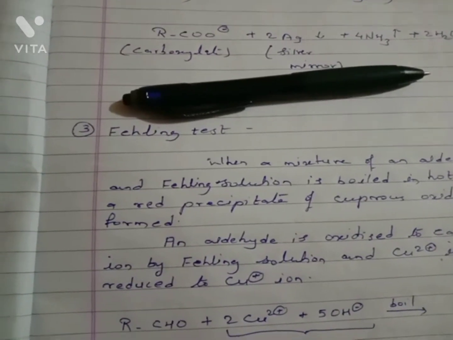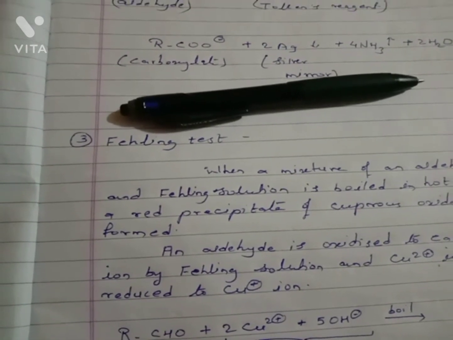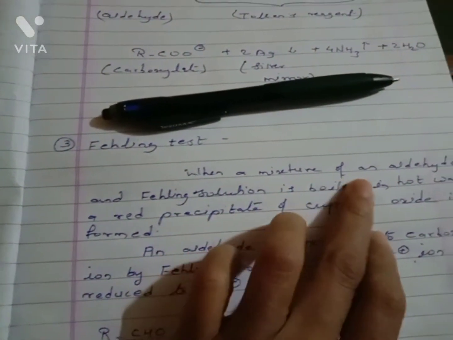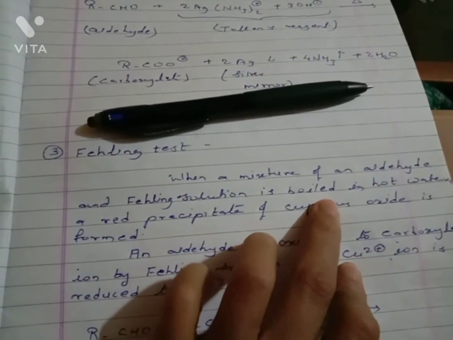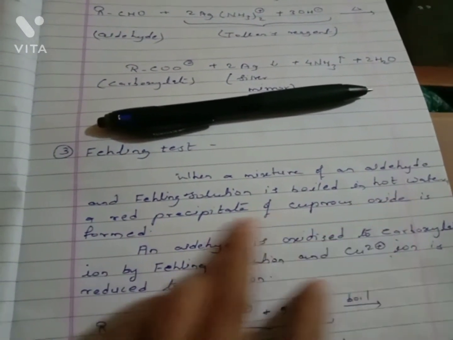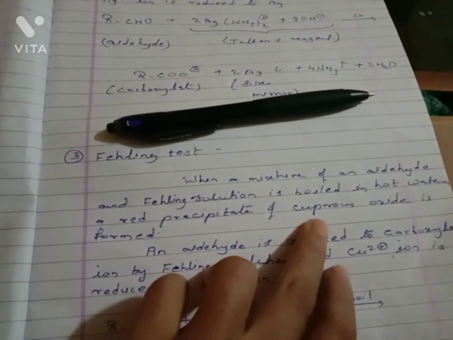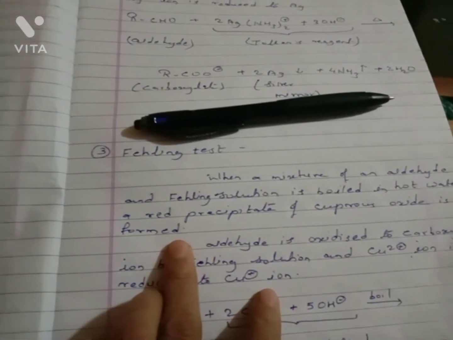The next laboratory test for aldehyde is the Fehling test. When a mixture of an aldehyde and Fehling solution is boiled in hot water, a red precipitate of cuprous oxide is formed.